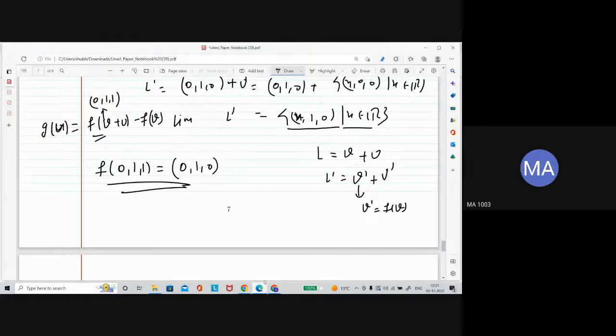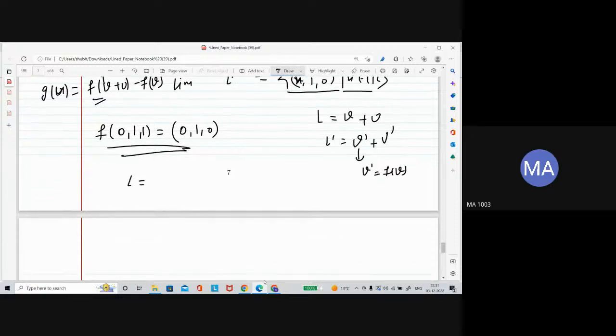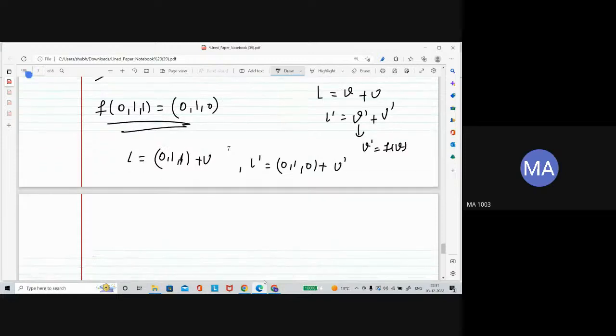We have this L is actually 0, 1, 1 plus u and L prime is 0, 1, 0 plus u prime. And f is said to be affine if f of v plus u minus f of v is equal to g of u, a linear transformation.